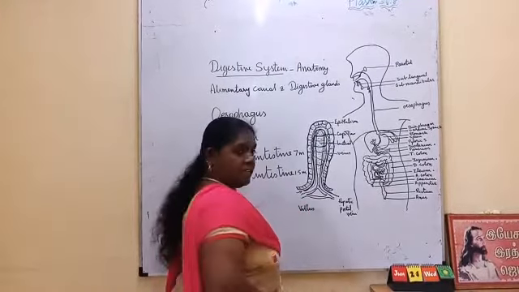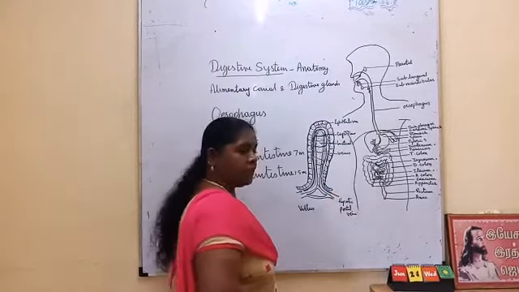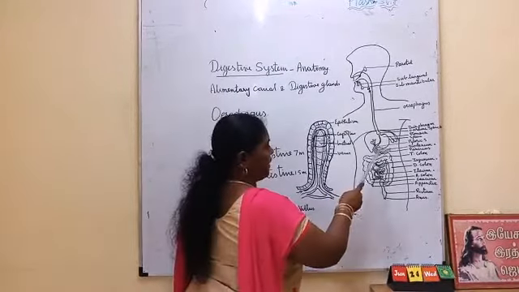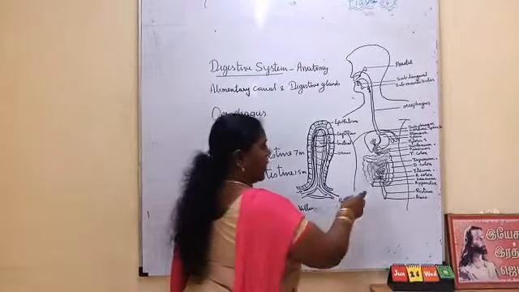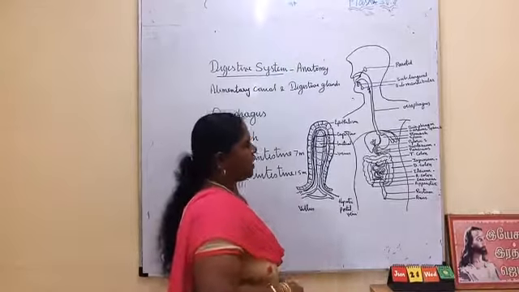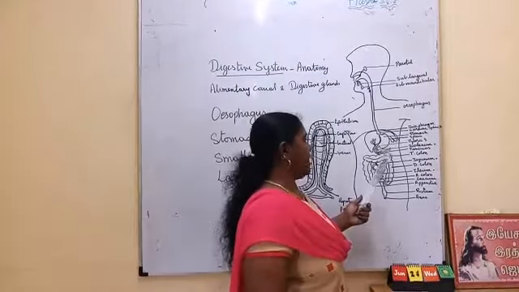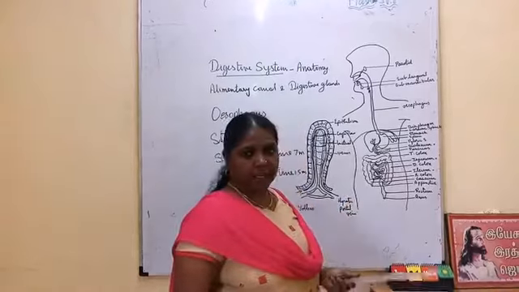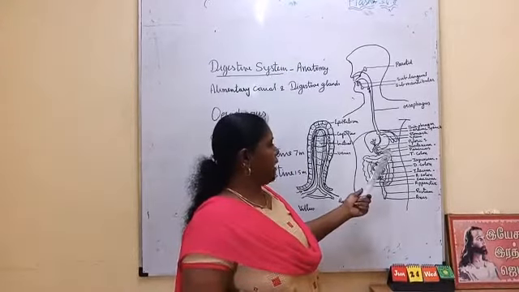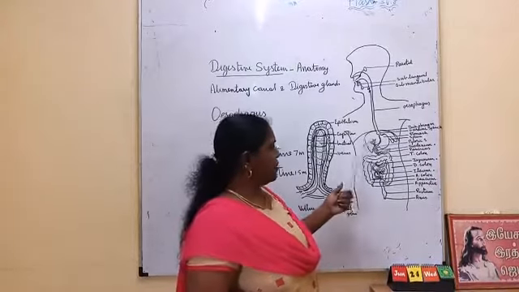The liver is the largest gland. It secretes bile. The bile is stored in the gallbladder and it is taken by the bile duct to the duodenum. Then the pancreas. The pancreas is a 2-in-1 organ. It is an endocrine as well as an exocrine gland. The exocrine gland of the pancreas secretes pancreatic juice that will be taken by the pancreatic duct and poured into the duodenum. These are the two glands.